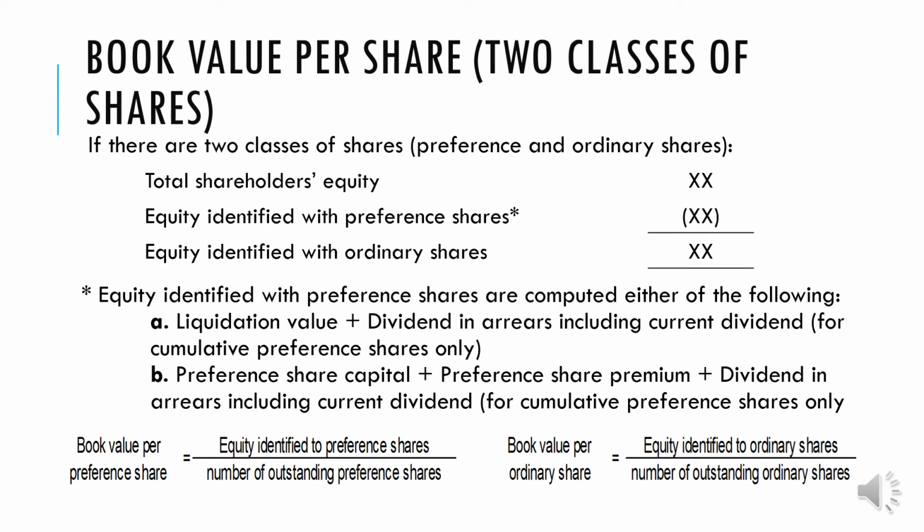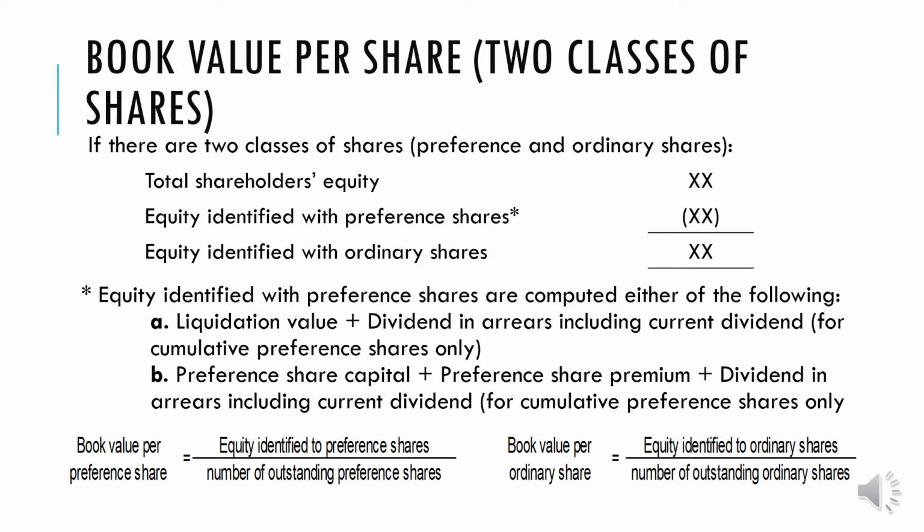So before we go to the book value per share computation itself, let me just describe to you the content of our computation of equity identified with preference share. As shown here in our slide, equity identified with preference shares is computed by either of the following. Number one, liquidation value. What is that liquidation value?